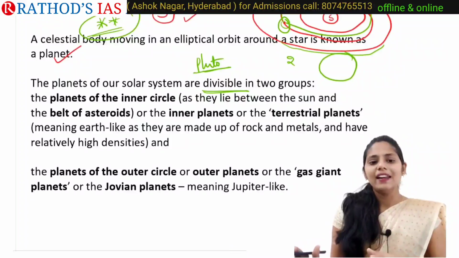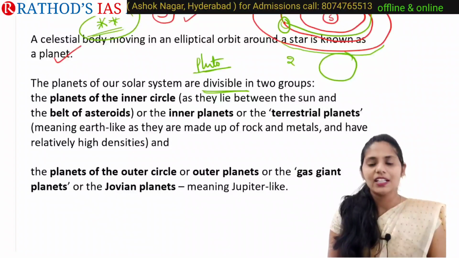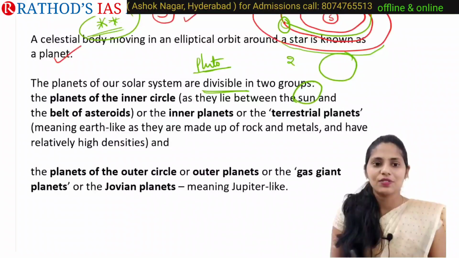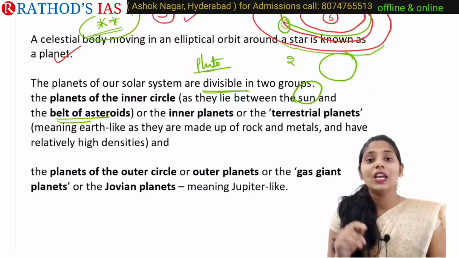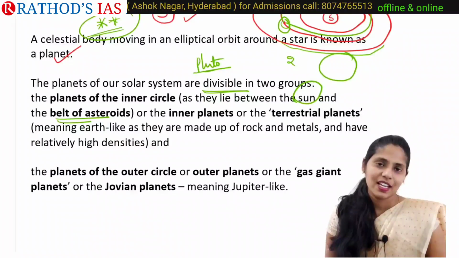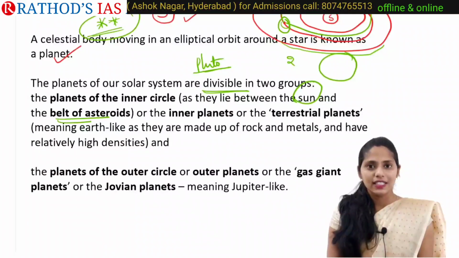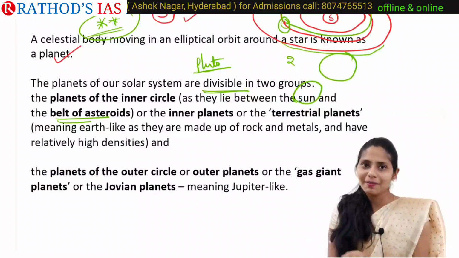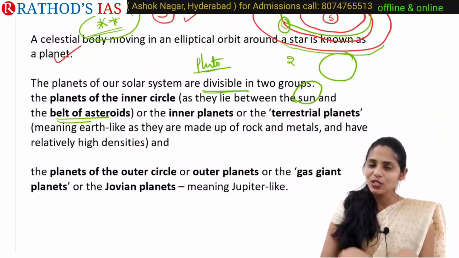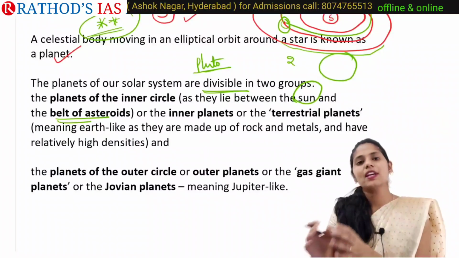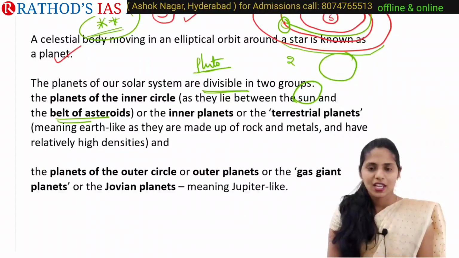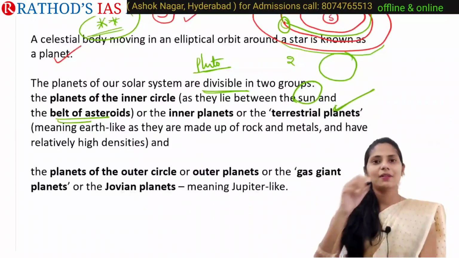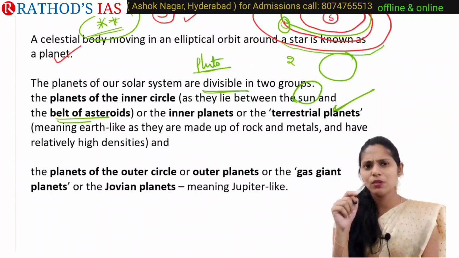Planets present in the inner circle, that lie between our Sun and the belt of asteroids, are called inner planets. Another name for these inner planets is terrestrial planets. Why are they called terrestrial planets? Again, this question will pop into your mind.